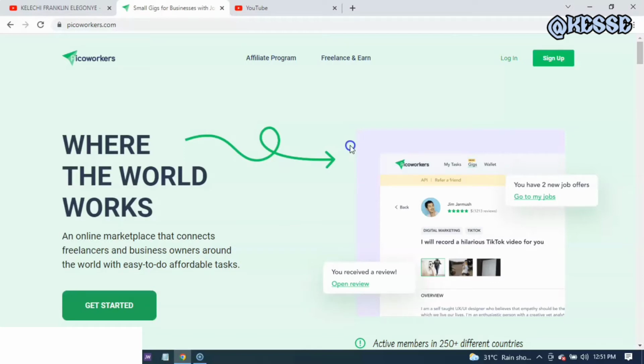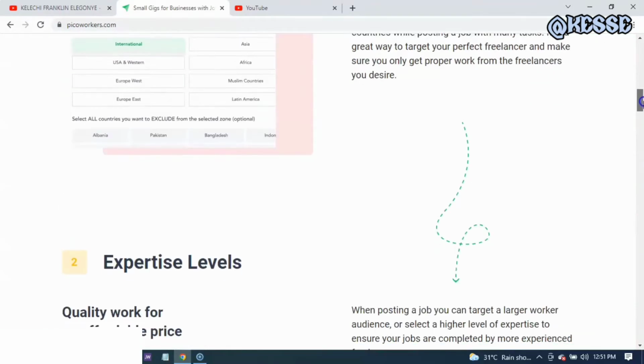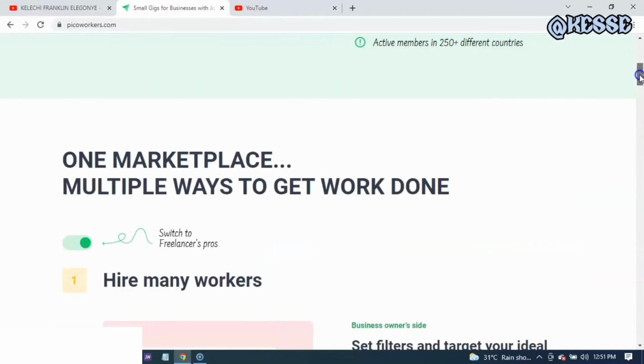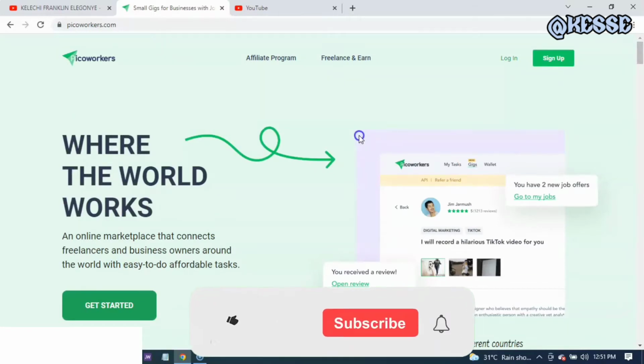So once you jump into this website or you register on this website, it will give you the opportunity to do any of these works that you want to do, and then you get started with it and all of that. So I'm going to be showing you how to do all of these things. I'm going to help you so that you can know the kind of tasks which you can carry out and then get started with and start earning in dollars.